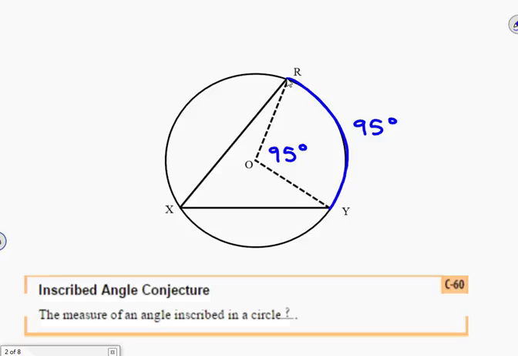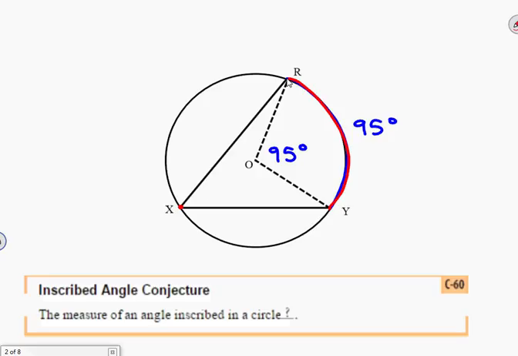And if we were to take out a protractor and measure the inscribed angle, RXY, that's an inscribed angle because its vertex is on the circle, and the sides of the angle are chords of the circle, right? Well, notice that inscribed angle RXY has the same intercepted arc, RY. But there's no way that that inscribed angle measures 95 degrees.